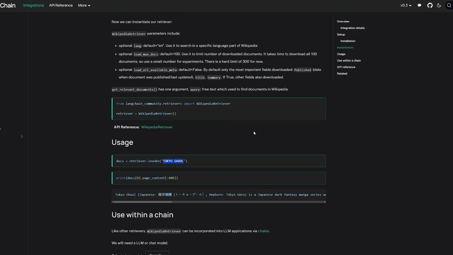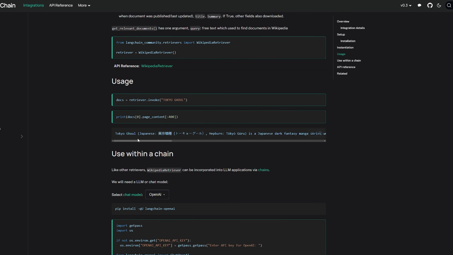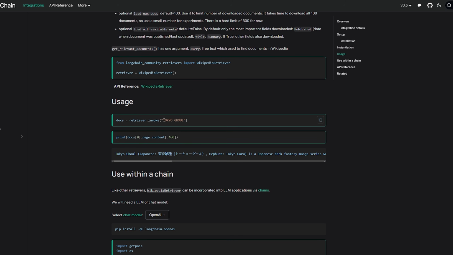So just as an example, if you wanted to make a RAG app that can give you an analysis of a specific topic, what we could do is use our Wikipedia retriever. So we could ask the user first for a topic. We could take the topic, invoke the retriever with that topic. So in this case, Tokyo Ghoul, and then that will return relevant documents that we could utilize. So we'll take that document or a part of that document, if it's a big document, and feed it along with the original topic to a large language model and give us an answer.